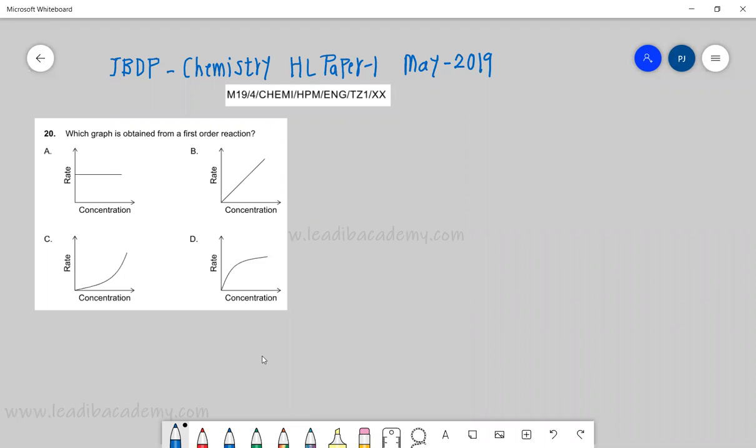Okay, let's look into question number 20. Very interesting one. Which graph is obtained from a first order reaction? So first of all, understand what I mean by first order. A first order reaction simply means, mathematically, dA by dt, this is called differential, is equal to K into A. Simple. This is how we define it, because it's first order, that means the power is 1. If it had been second order, we would have put the power of 2 like that. Now how to interpret this?